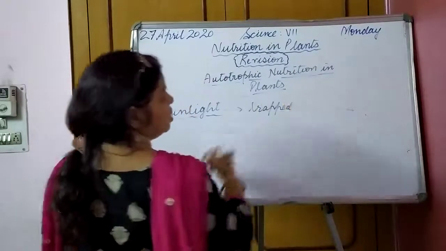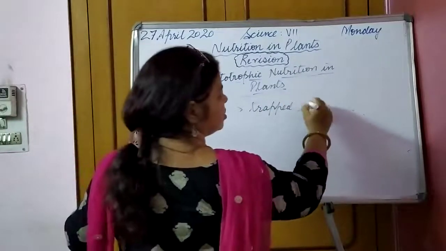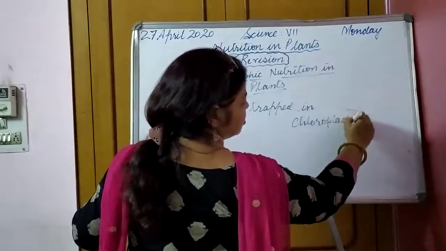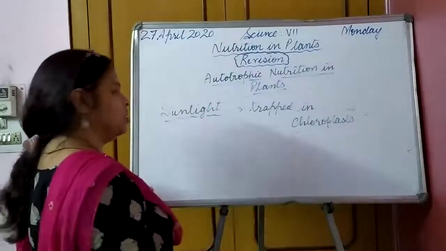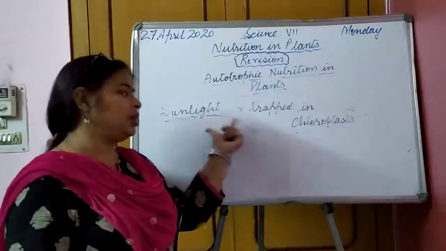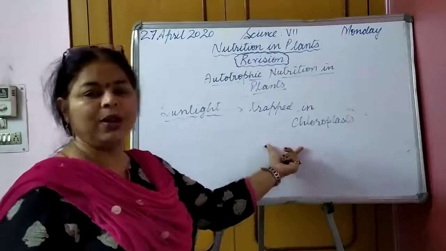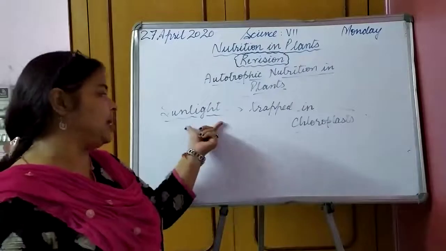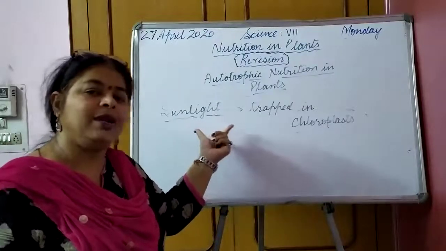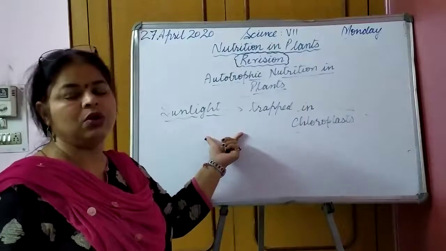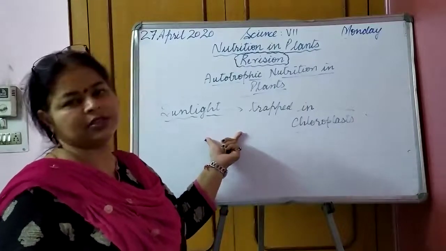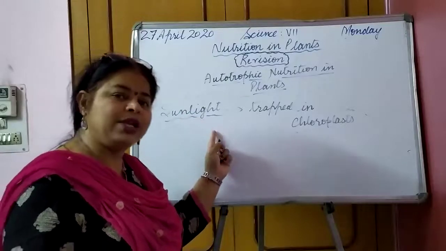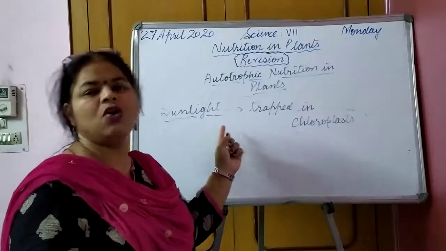So where is sunlight trapped? It is trapped in chloroplasts. After it is trapped, this sunlight splits the water molecule into hydrogen gas and oxygen gas. It is breaking down water into hydrogen and oxygen.